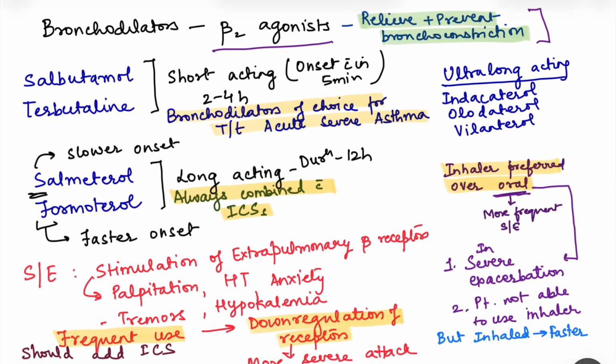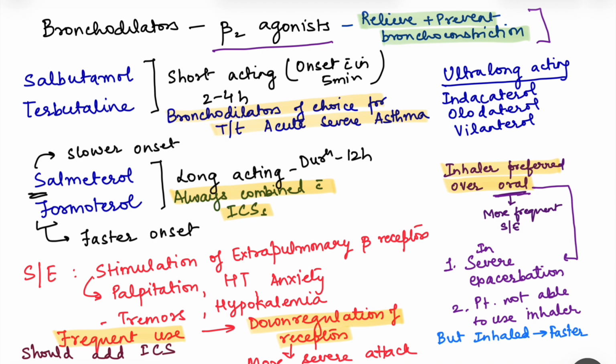So they are having both effects. Actually, mainly they relieve bronchoconstriction, prevent bronchoconstriction as well, because they also prevent release of mediators from mast cells. So there are beta receptors on mast cells, and by acting on them, they prevent the release of these mediators. However, that effect is not that effective, and when it is used long term, that effect also goes away. So mainly they are for relieving the bronchoconstriction.